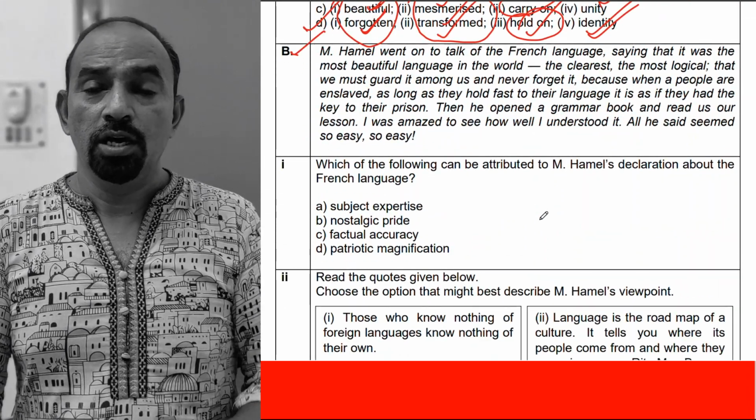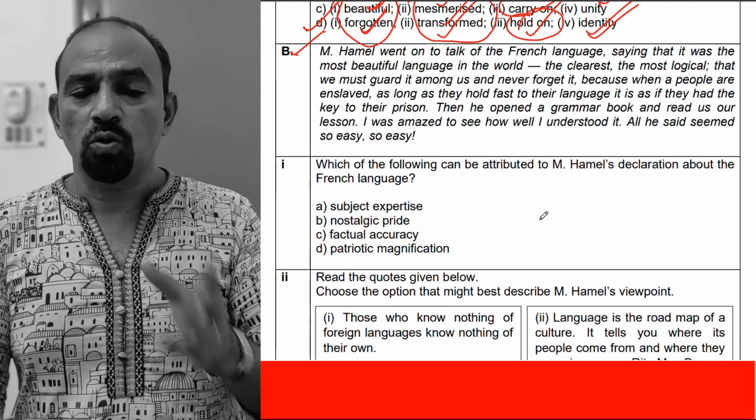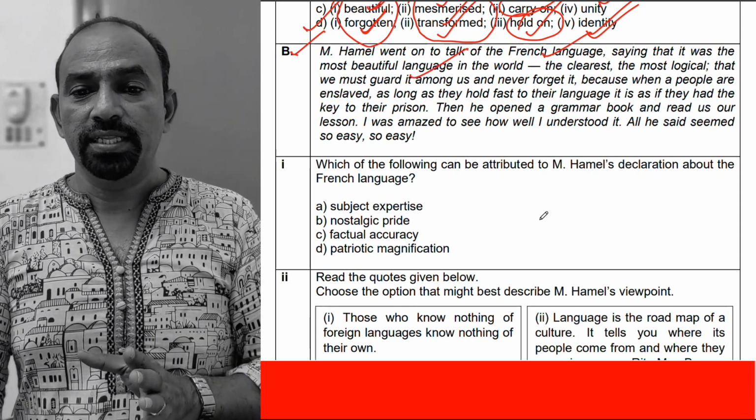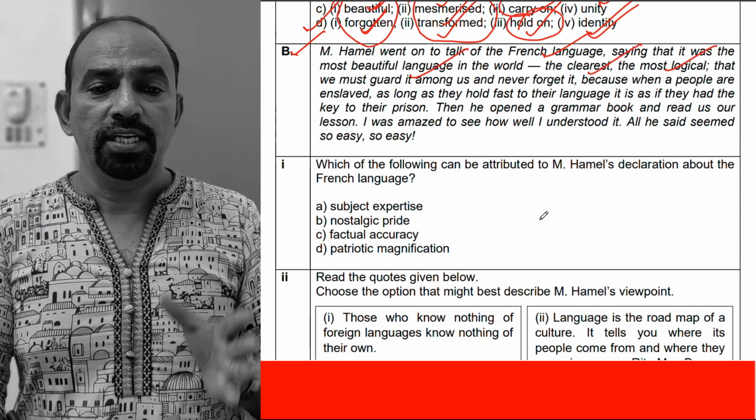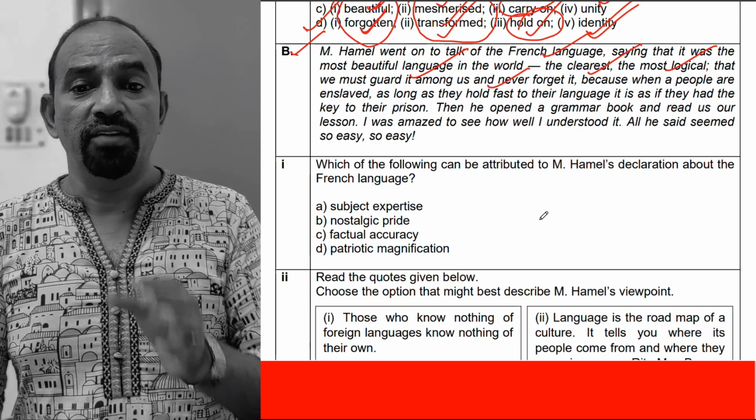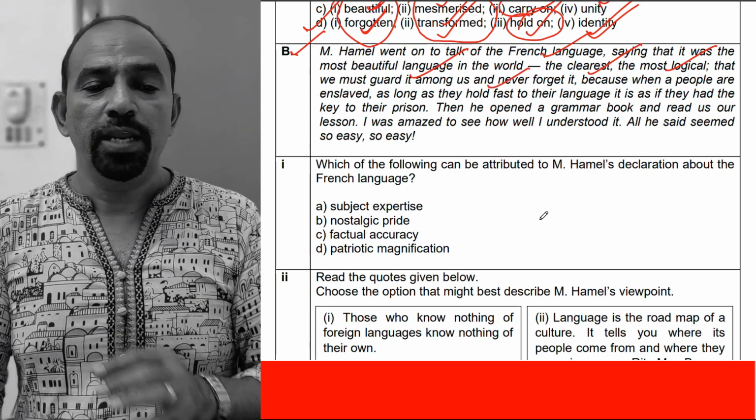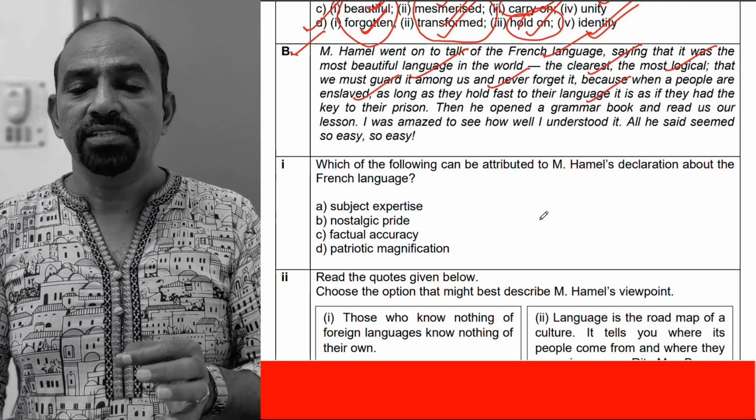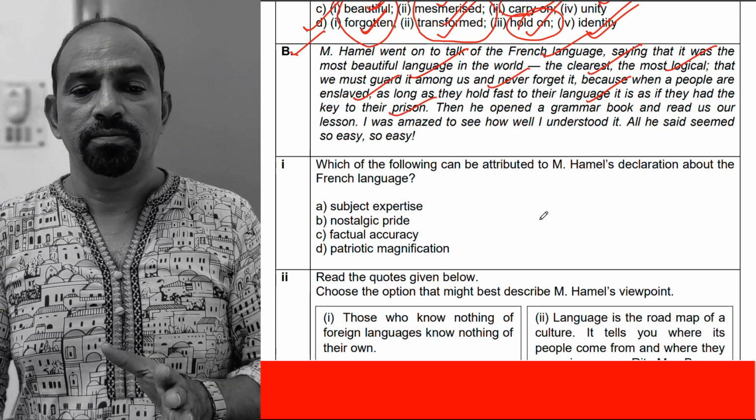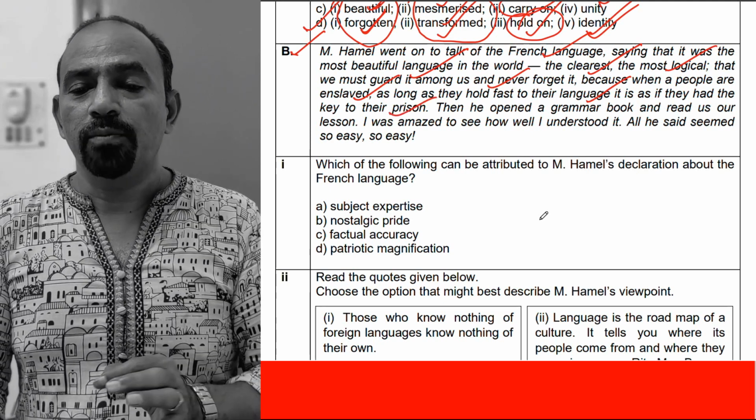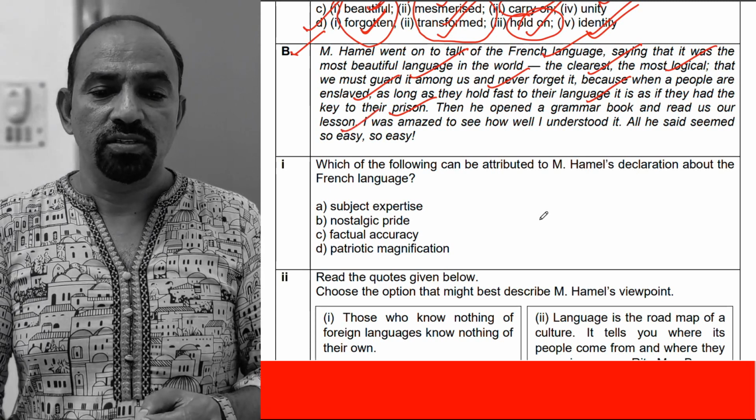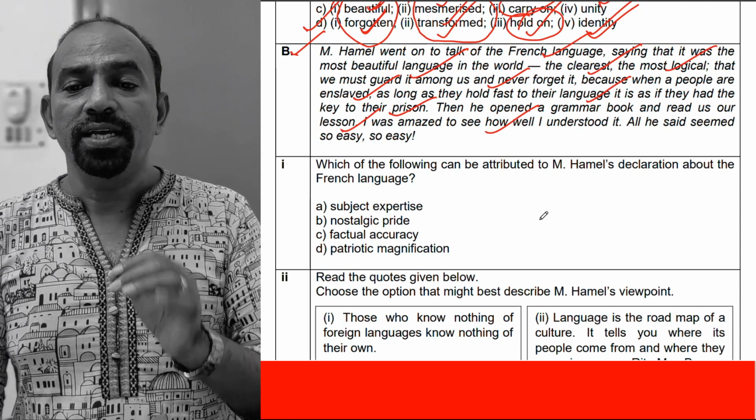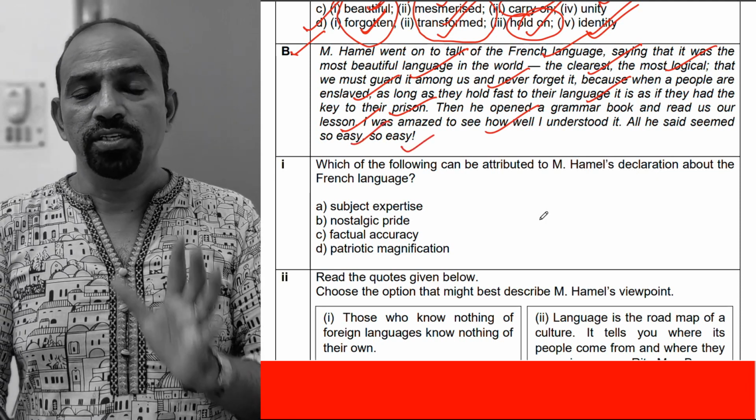Moshe Hamel went on to talk of the French language, saying that it was the most beautiful language in the world, the clearest, the most logical, that we must guard it among us and never forget it. Because when a people are enslaved, as long as they hold fast to their language, it is as if they had the key to their prison. Then he opened a grammar book and read us our lesson. I was amazed to see how well I understood it. All he said seemed so easy.